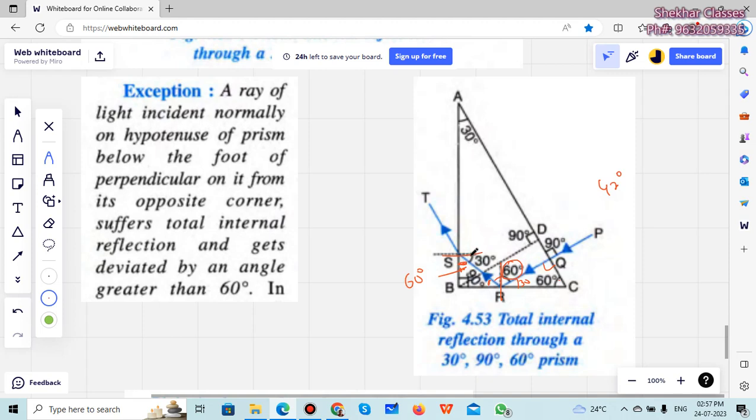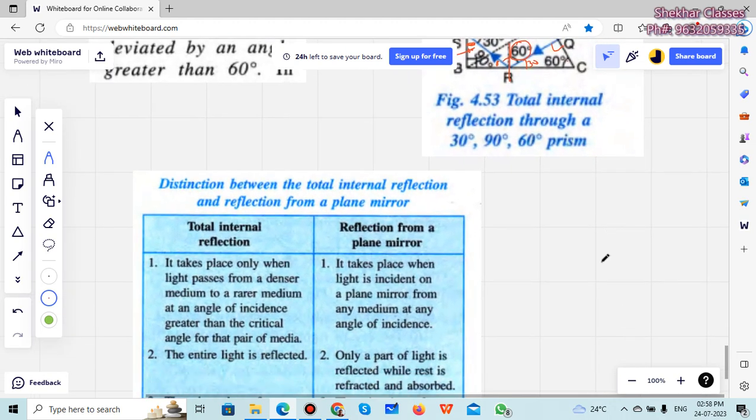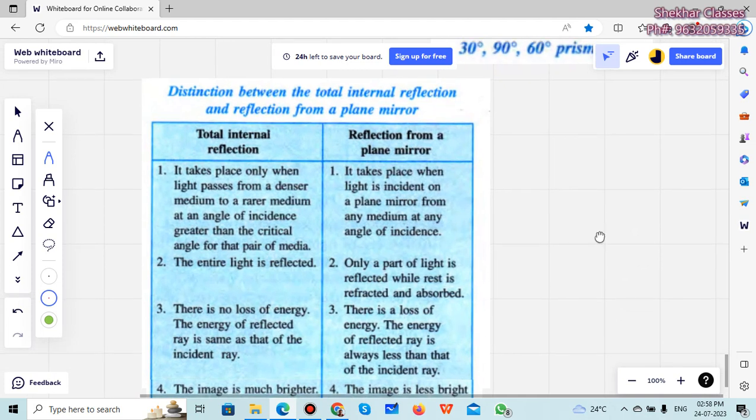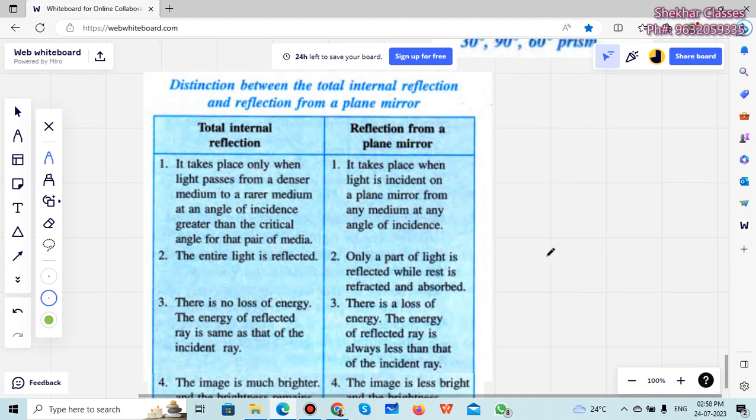This part is 60. Total is 90. 90 minus 60 will be 30. So you can see the angle of incidence is 30, which is less than the critical angle. It will not go through any more total internal reflection. It will come out as a refracted ray. So total internal reflection through 30, 90, 60 prism can also happen in this case, and this is the one here. Then we have got the distinction between total internal reflection and reflection through a plane mirror.